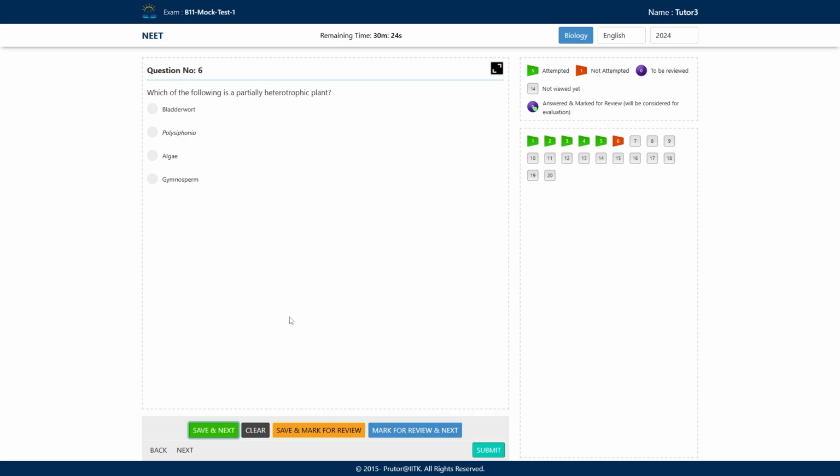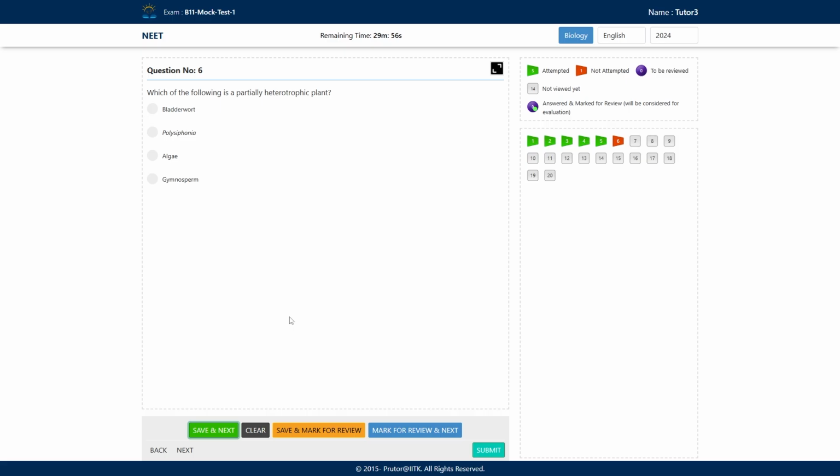Though the plant is having autotrophic mode of nutrition, they can make their own food by the process of photosynthesis. But still for other nutrients, they are following the heterotrophic mode of nutrition. Polysiphonia is an algae. It can make its own food.